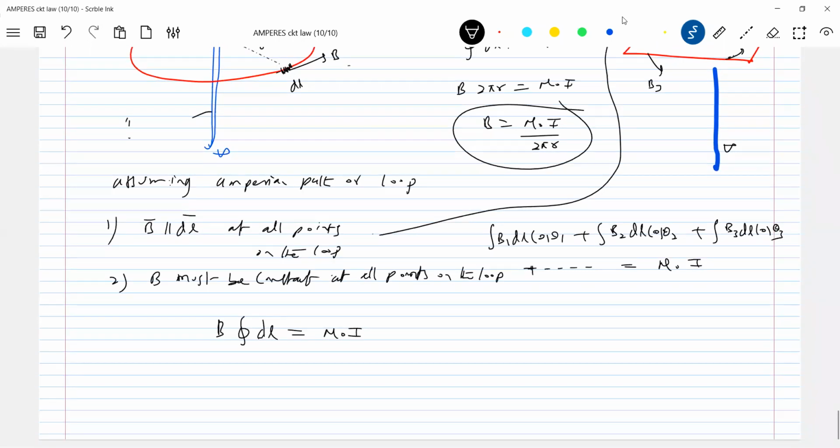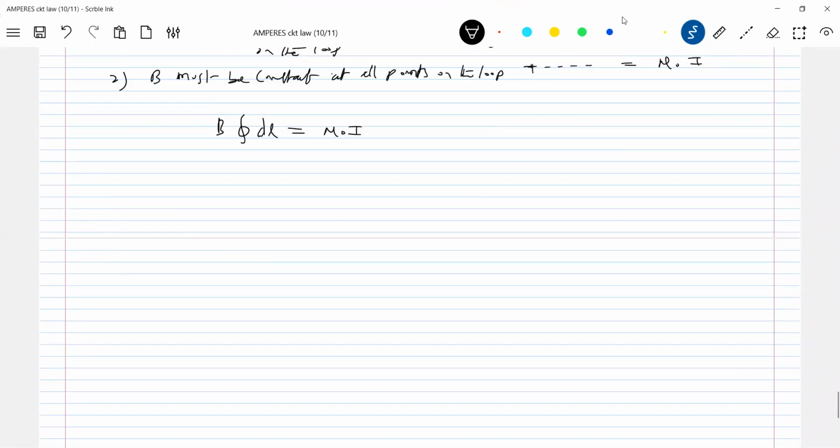Okay, let's take the next one, the solenoid. Already we discussed the field due to a solenoid, no? So once again, with the help of Ampere's circuit law, we'll find it out. A solenoid. Already we have some idea. So this is the